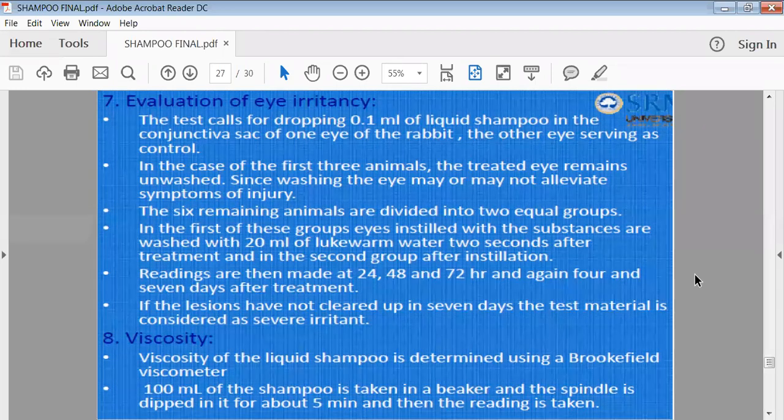The next test is the viscosity test. Viscosity is the consistency of your shampoo, which is given to the shampoo by the addition of thickening agents or viscosity enhancers. If you have added the optimum concentration of viscosity enhancer, then you should have optimum viscosity, and your shampoo can be handled easily by the user. Such viscosity can be determined by using any kind of viscometer. Generally we use the Brookfield viscometer for checking the viscosity.